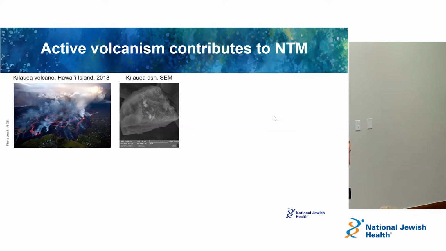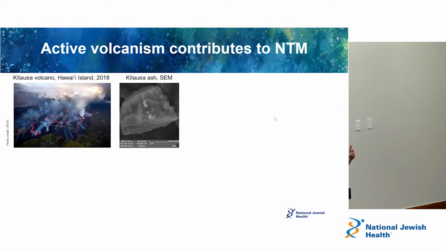And one of the things I always was thinking about was this very active volcano, okay? It's called Kilauea, you guys heard of it, right? This Kilauea volcano, it's one of the most active volcanoes in the world, right? And living there, I remember, this is on the Big Island of Hawaii, and I lived on Oahu, right? But even on Oahu, you would see this volcanic smog come in from the volcano, because it's constantly spewing up some ash and whatnot. And people would report lung irritation, eye irritation when the volcano was active and spewing out. And so we wondered about this when we were thinking about context for NTM in the environment.